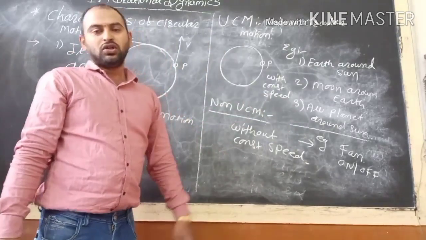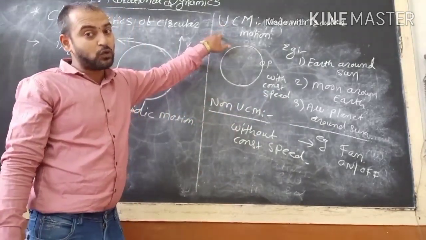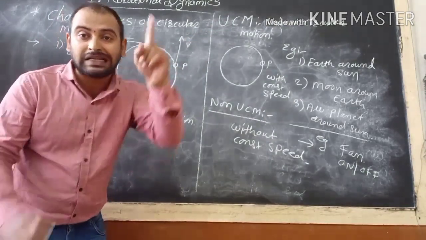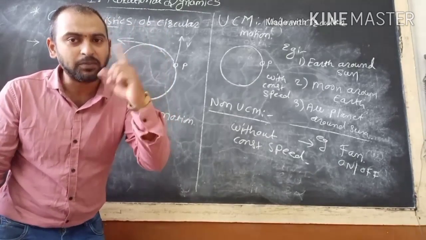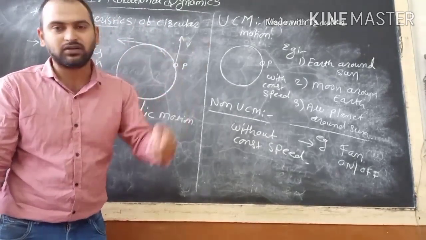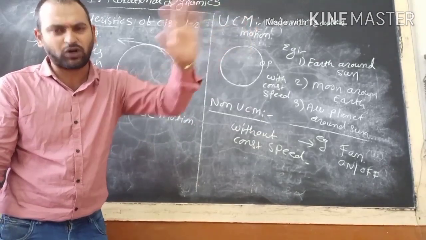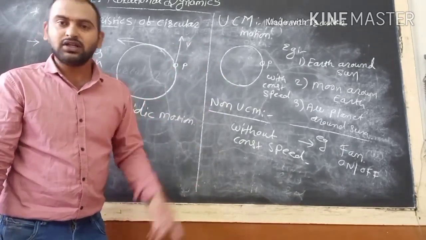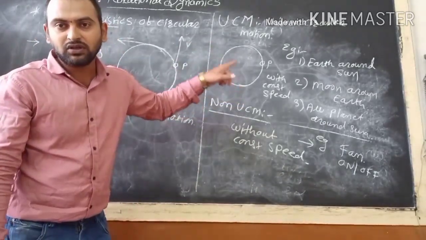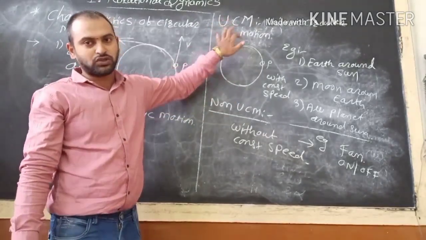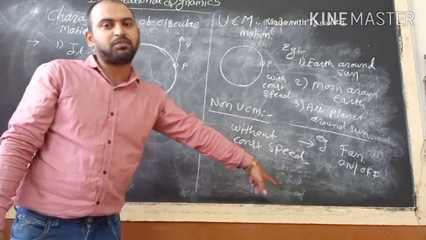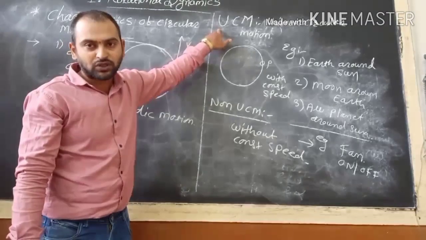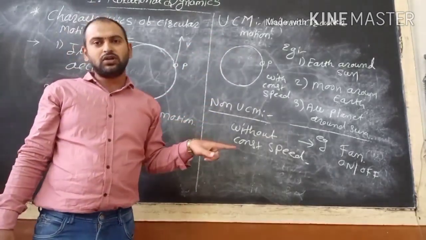This fan is also an example of uniform circular motion, where the regulator is properly set at a fixed point, say speed 5 or speed 4. When we fix that speed, the fan becomes an example of uniform circular motion. So one of the best examples is the fan, which we use in both cases, uniform circular motion and non-uniform circular motion.